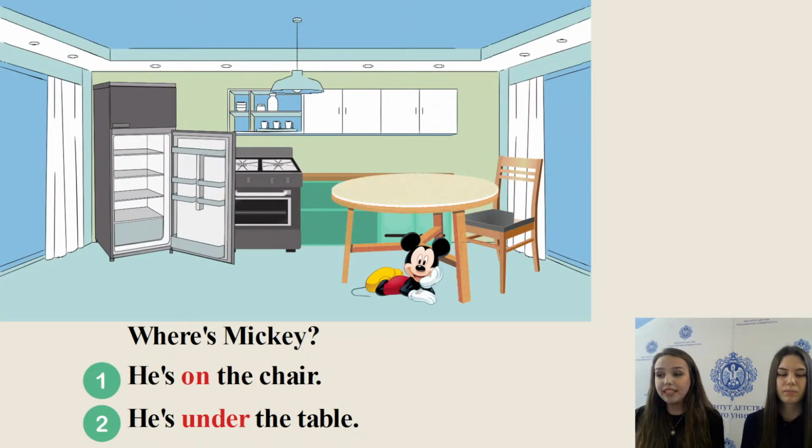Now, where's Mickey? Number 1, he's on the chair. Number 2, he's under the table. Find Mickey. Where's Mickey? 1, he's on the chair. 2, he's under the table. Correct. He's under the table.